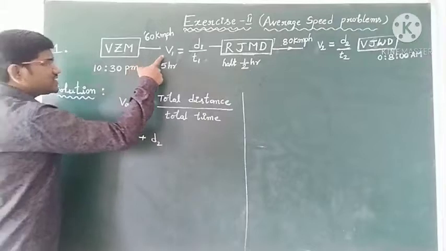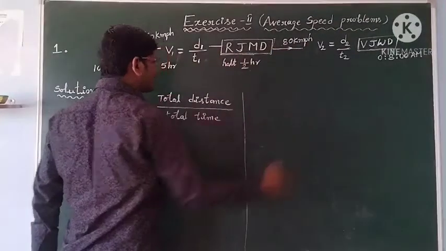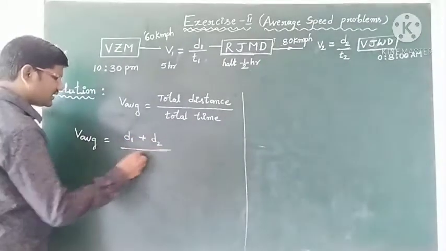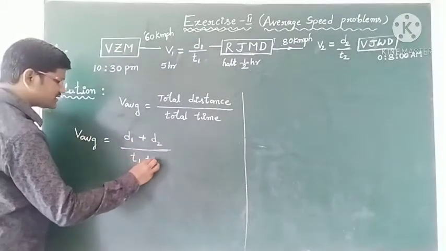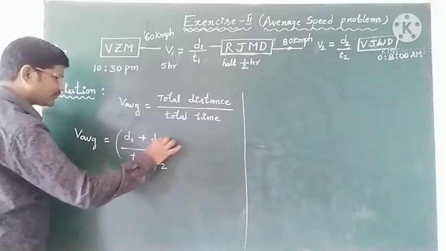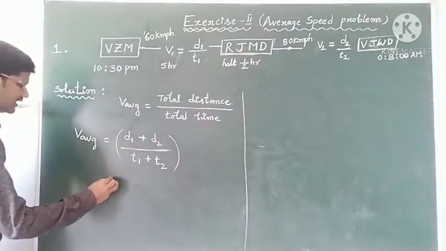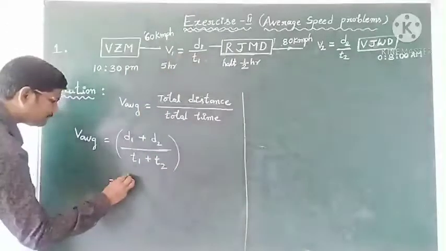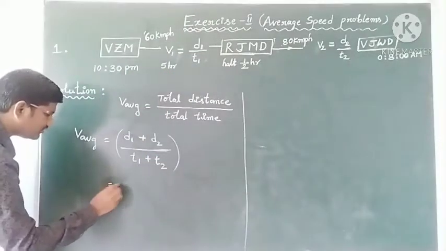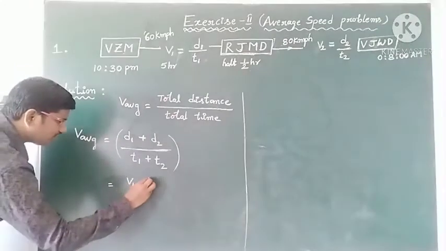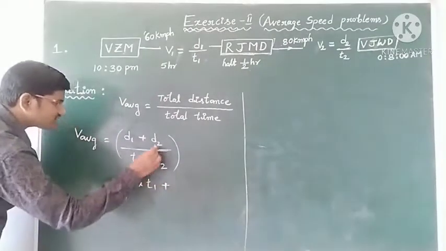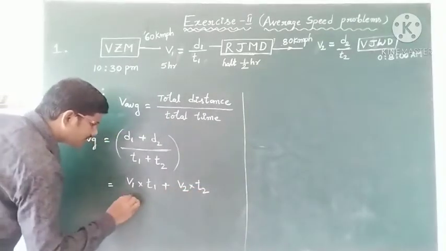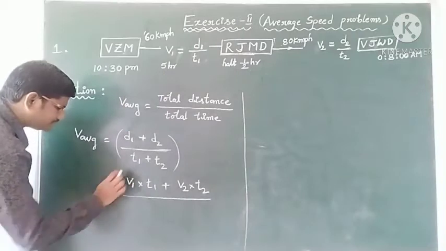Because the speeds are different, the times are also different, so it covered different distances in different time intervals t1 and t2. Then d1 is equal to v1 into t1, plus d2 equals v2 into t2, by total time.